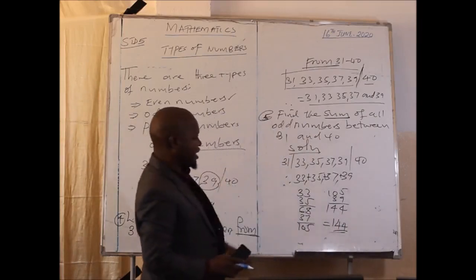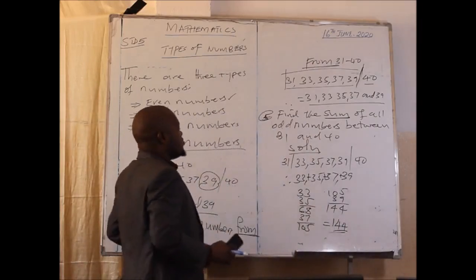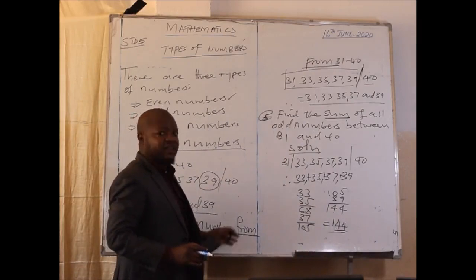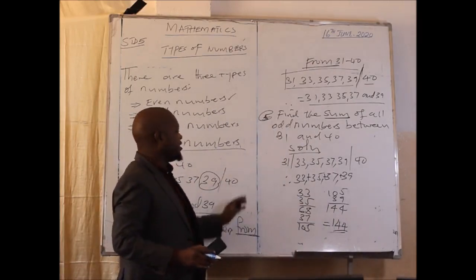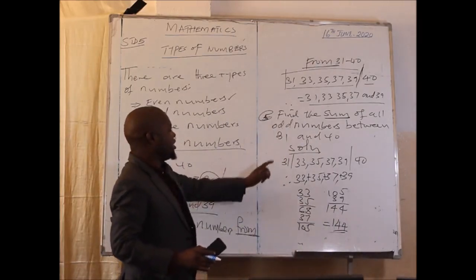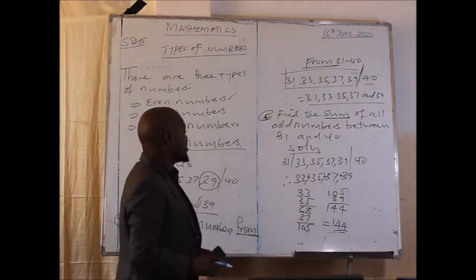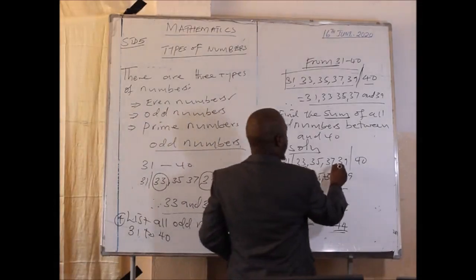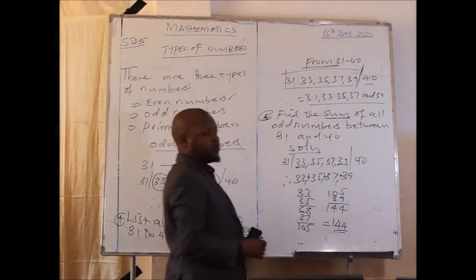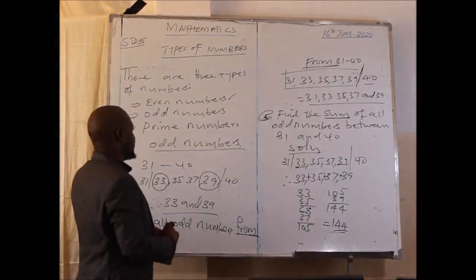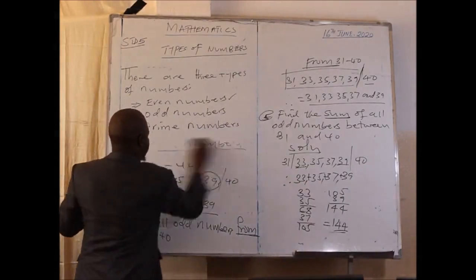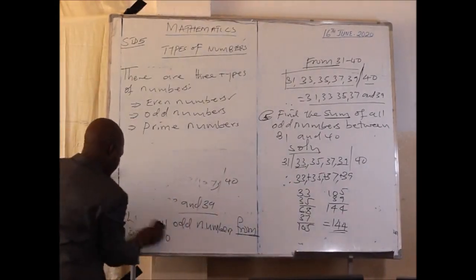So you will have worked out that. Remember, tomorrow they may tell you, find the difference between the smallest number and the biggest number. Or find the product of the smallest number and the biggest number. Then we shall be in a position to do that very fast, without wasting time.